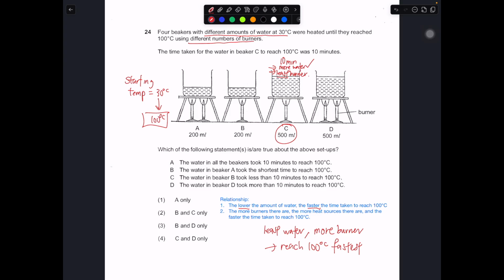A will boil the fastest, so it will take less than 10 minutes because it has less water and more burners. So with that, the statement that all the water in the beakers took 10 minutes is straight away wrong, because we know that A will be the fastest and C will be the slowest.